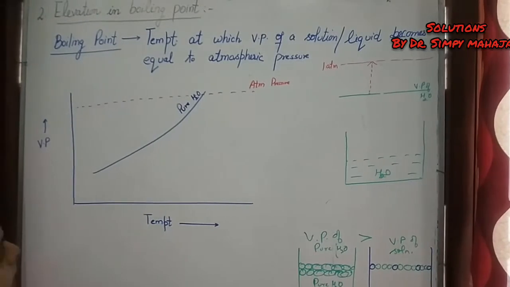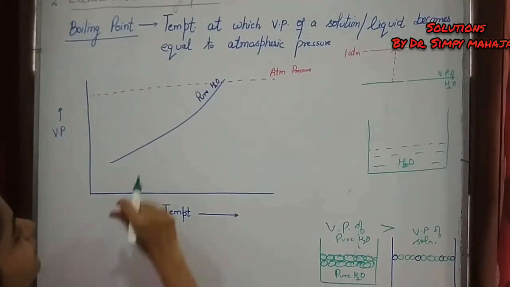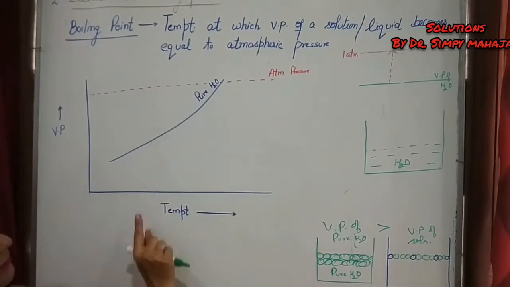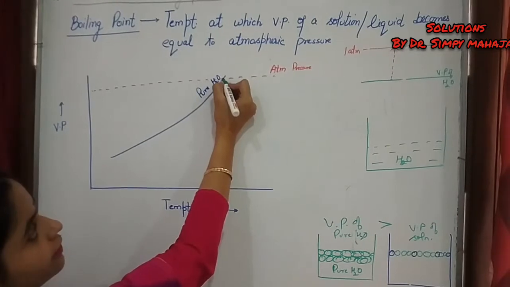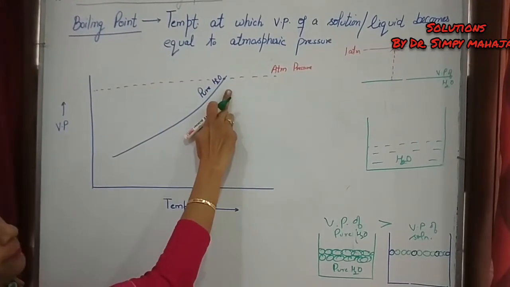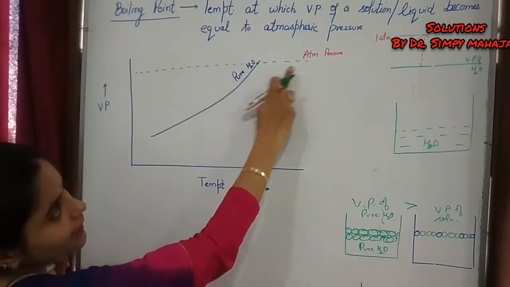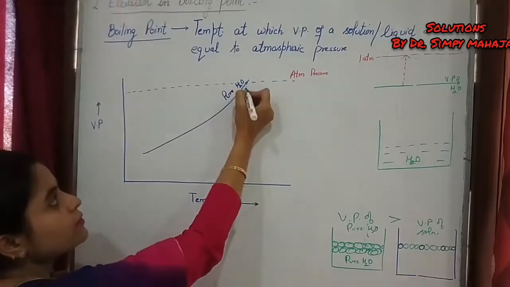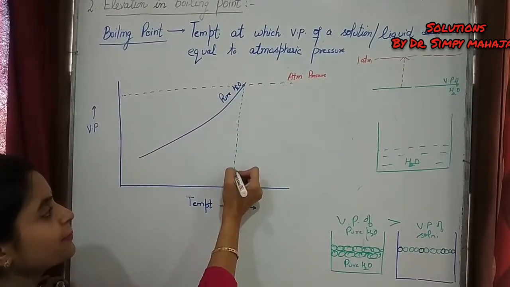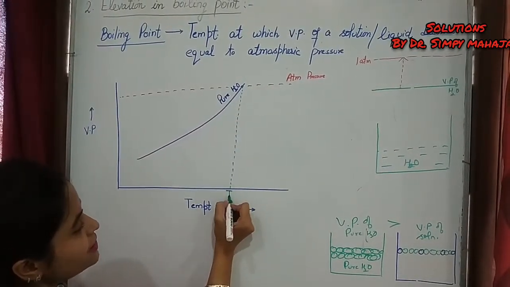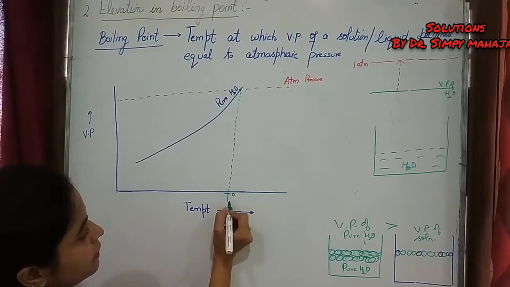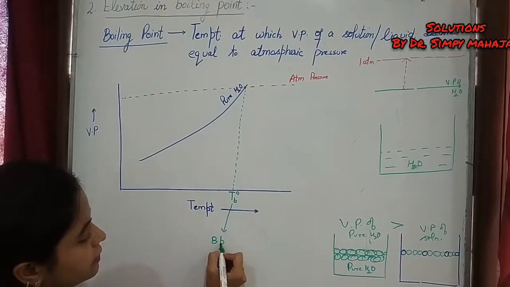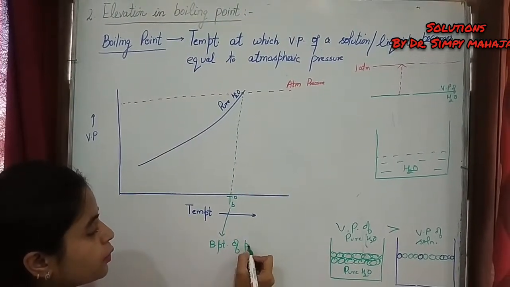The point where the vapor pressure of pure water and the atmospheric pressure meet, or become equal, corresponds to the temperature which is known as the boiling point of pure water.